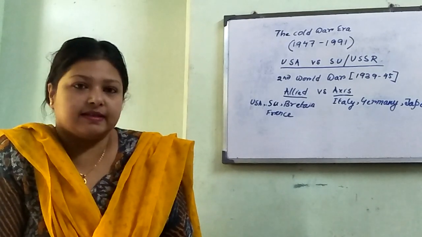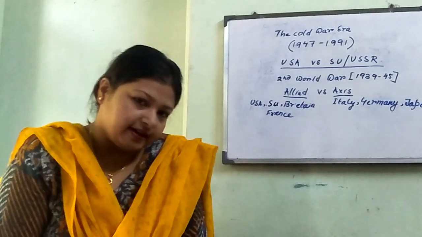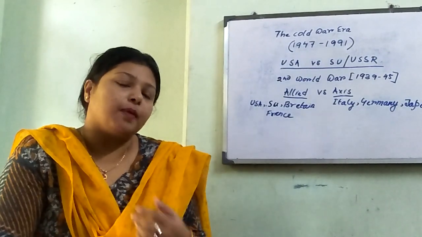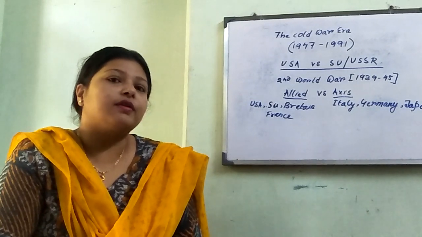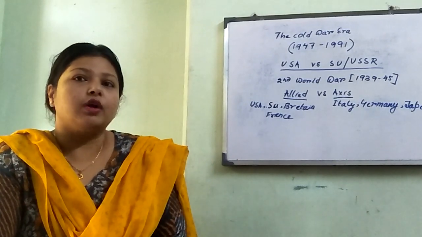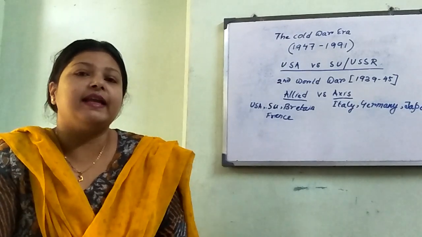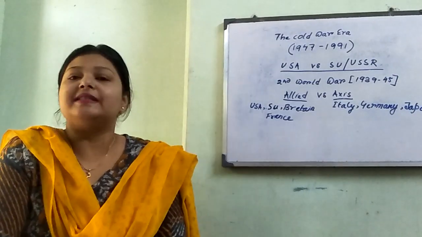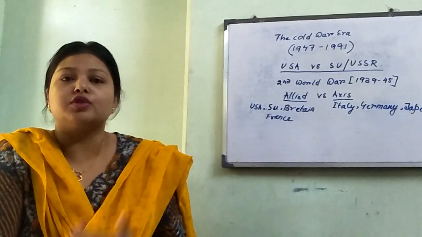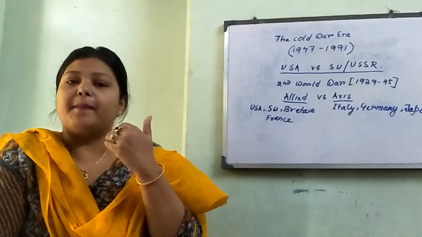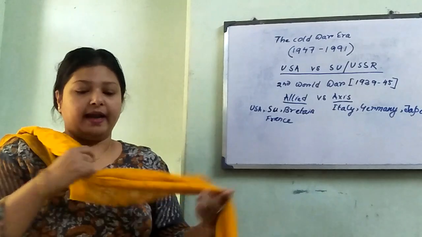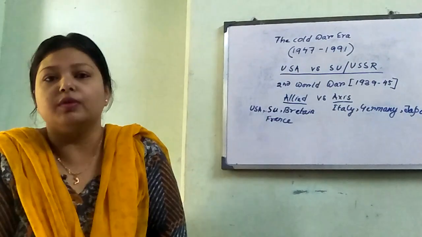The USA said that it was necessary to end the Second World War. But critics point out that actually the United States wanted to stop the spread of communism in Asia, so that the Soviet Union could not have any political or military gains in Asia. They wanted to stop the spread of communism. That's why they abruptly ended the war by dropping bombs in these two cities.